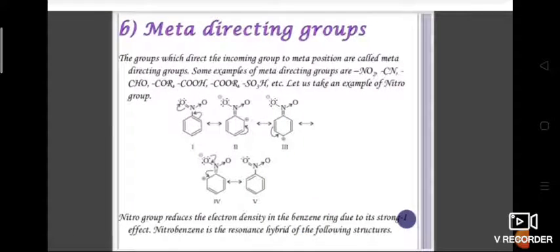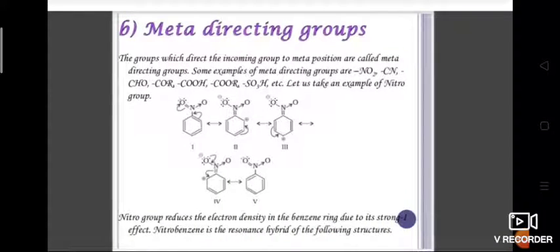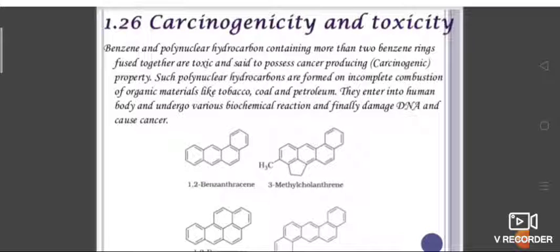Next, meta-directing groups. The groups which direct the incoming group to the meta position are called meta-directing groups. These are examples of meta-directing groups. Carcinogenicity and toxicity: the structures of carcinogens are important. Write and practice all the structures and reactions.